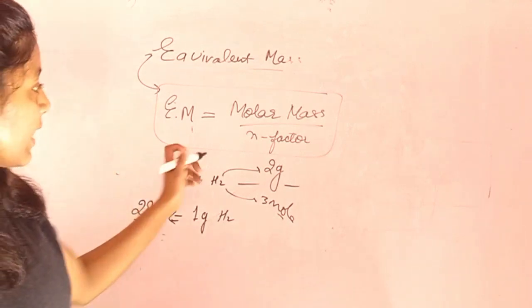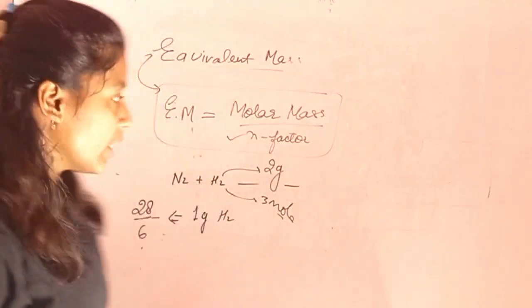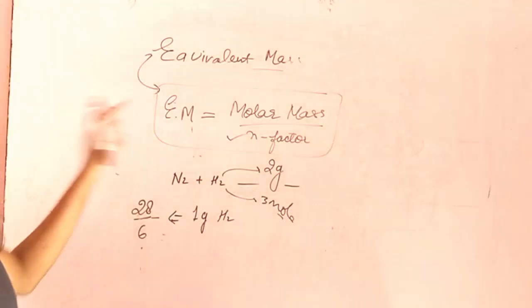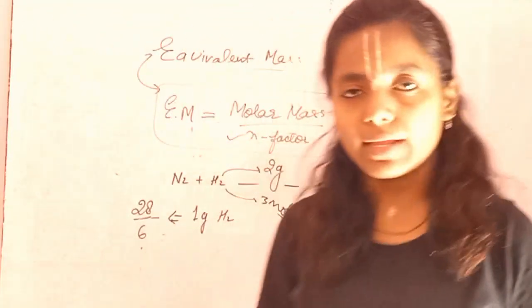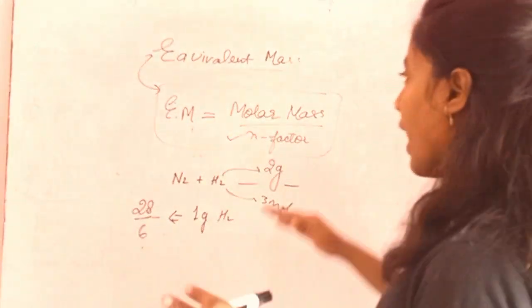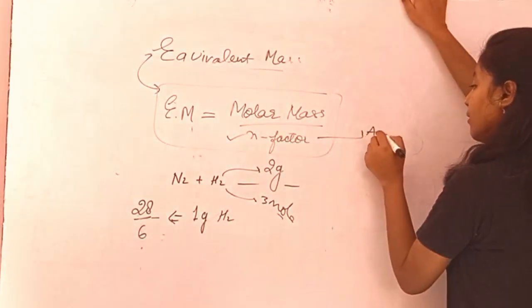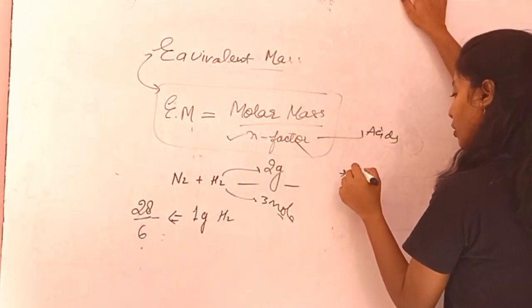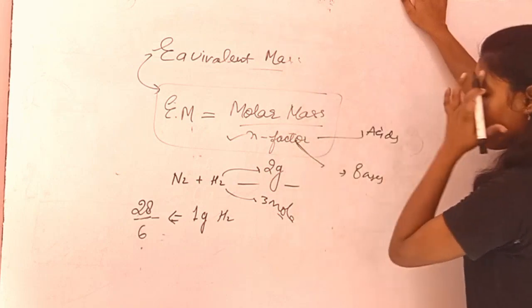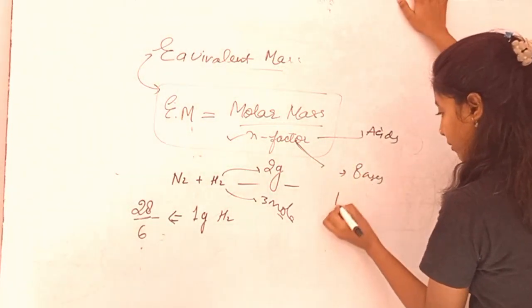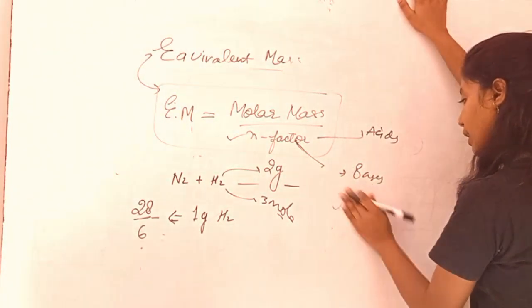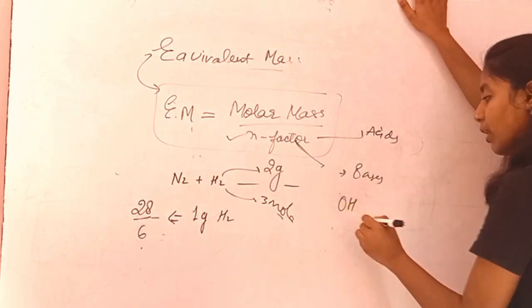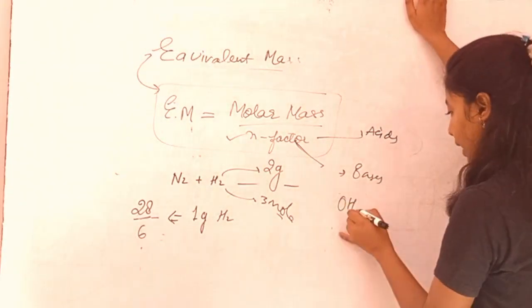And for finding the N factor, you would ask me, ma'am, what is the N factor, right? N factor basically is again divided into 2 types, that is, one for acid and one for base. For simple conclusion, I could say, like you have any compound made up of OH and the OH is 2 gram, right?